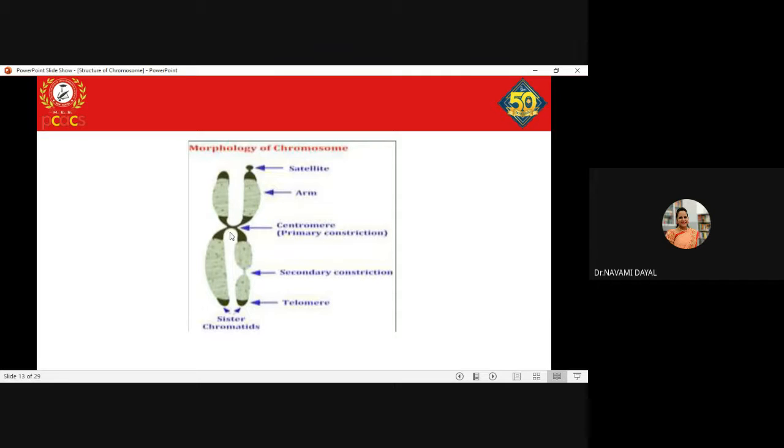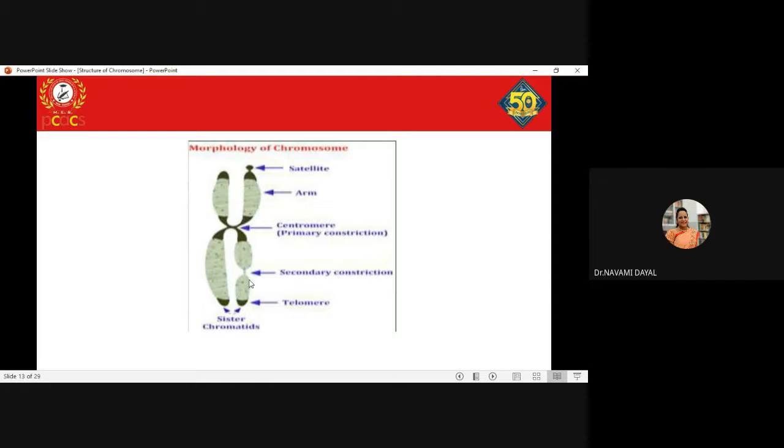Depending upon where the centromere is placed, that divides the chromosome into a minimum of two parts, or sections, or you can call them arms. Clear? Your short arm is called the P arm, and the long arm is called the Q arm.